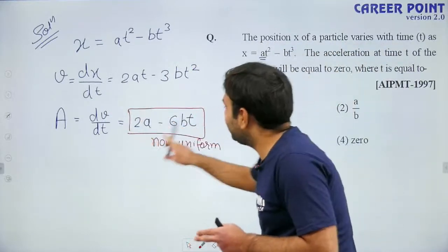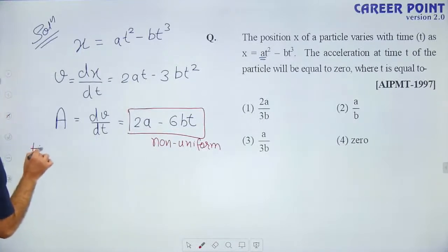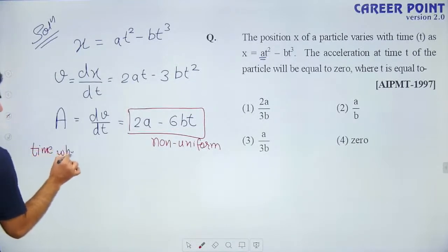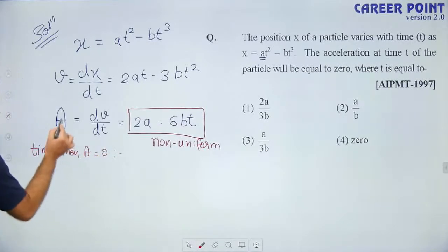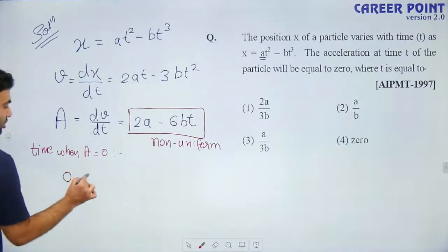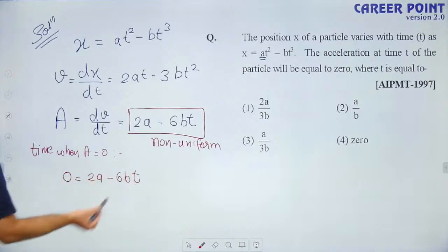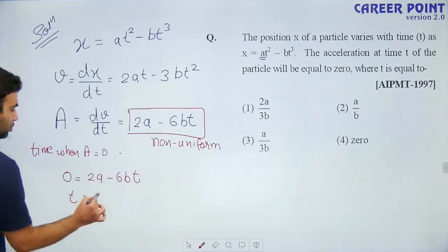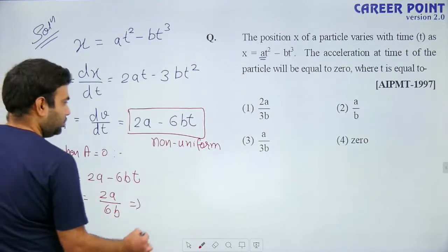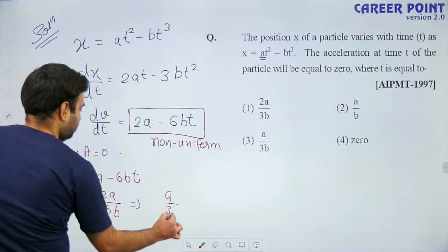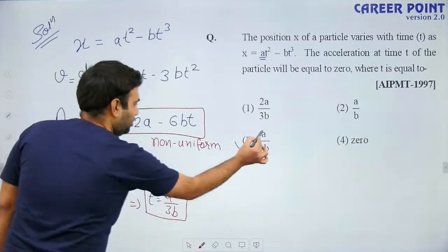So it is asking the time when acceleration is equal to 0. Okay, how to calculate? Put acceleration equal to 0, which is 2a minus 6bt. Now you can find the time. Time is equal to 2a by 6b, which is equal to a by 3b. At this time, acceleration is 0. So the answer is option 3.